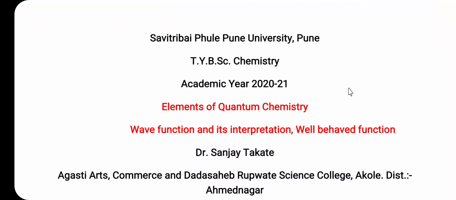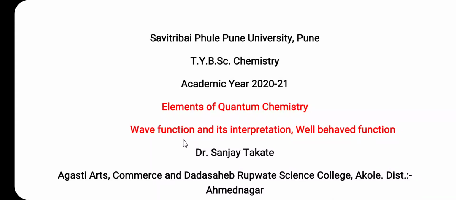Friends, in the last lecture, we discussed the time independent Schrodinger wave equation. Here the Schrodinger equation for one dimension is d square psi by dx square plus 8 pi square m into (E minus V) divided by h square into psi is equal to 0. In this expression psi is called the wave function. So in this lecture we are going to discuss the wave function and its interpretation, and then the well behaved function or the acceptable function. Let us discuss one by one.